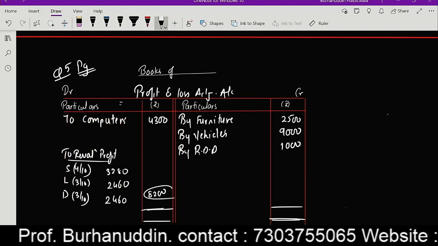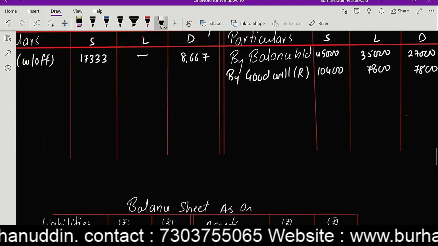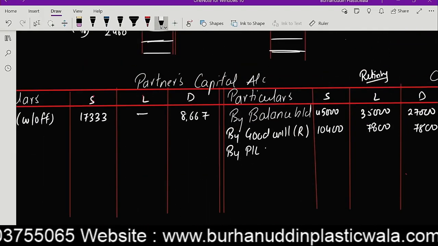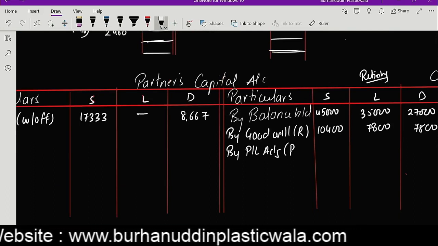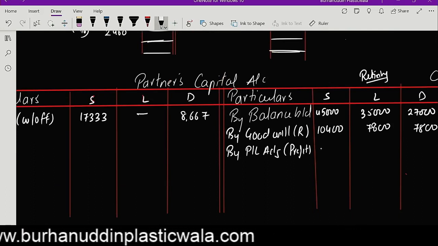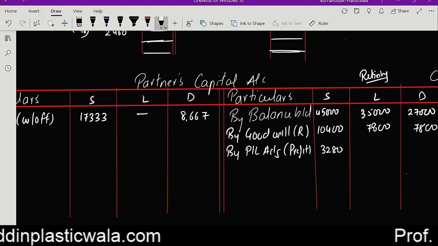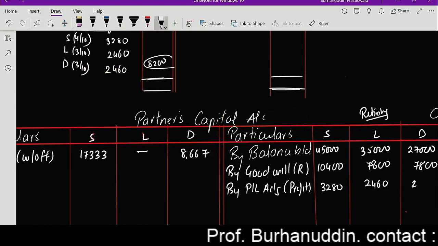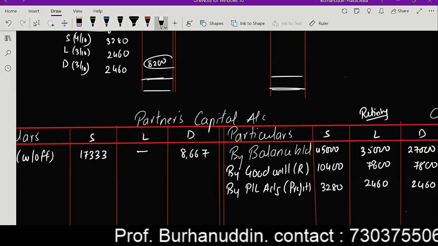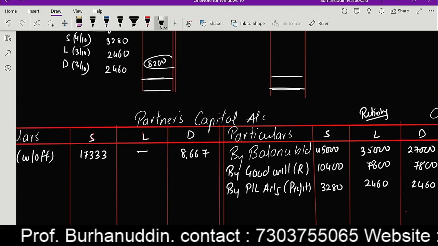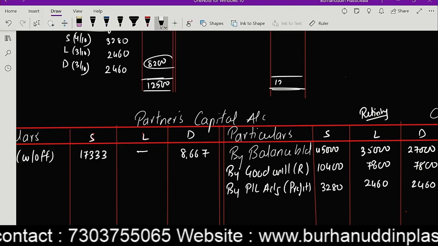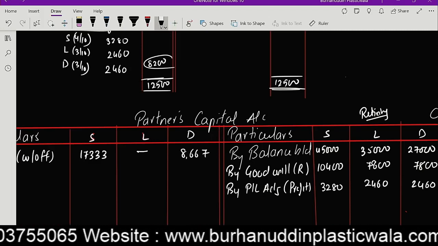3,280, 2,460, guys. This is going to be going in the credit side of the account by profit and loss adjustment: 3,280 and 2,460. Correct? See, we know about this, so we need not go into detail. We have done plenty of questions, so we are just directly closing this.